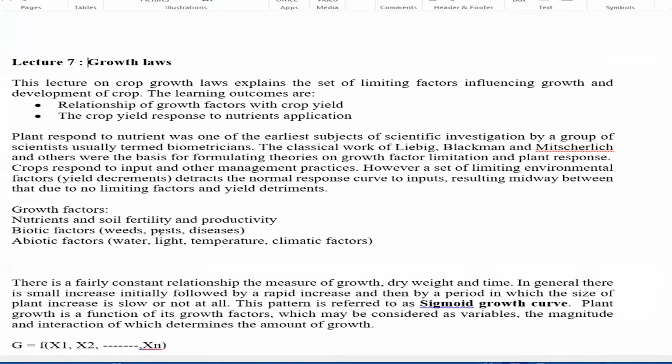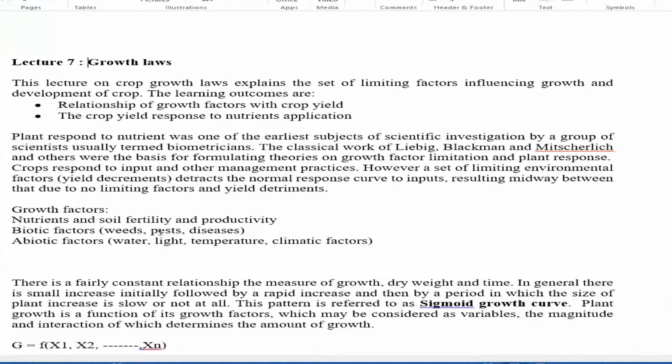To have maximum production, all the factors have to be taken into account. That's why crop growth is a function of several factors, not a single factor. Suppose you are growing a crop in a particular area, you have to make sure that all the factors are supplied at their optimum.